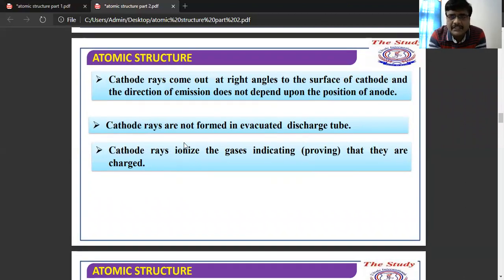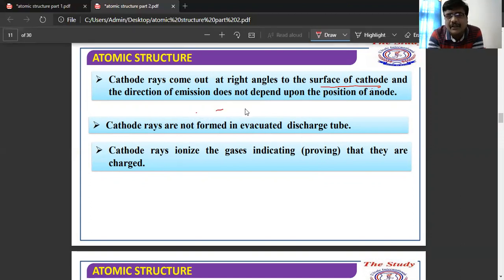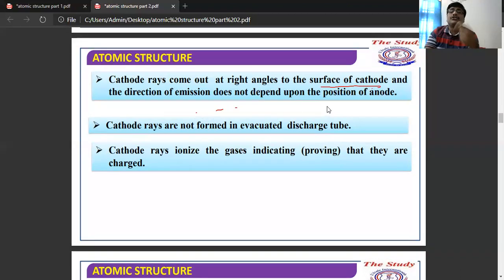The cathode rays come out at right angles to the surface of the cathode, and the emission does not depend on the position of the anode. The cathode rays start from the surface of the cathode and travel towards the anode, but it does not depend on the position of the anode. They move towards the anode because it is positively charged.